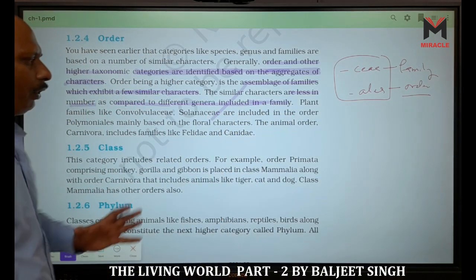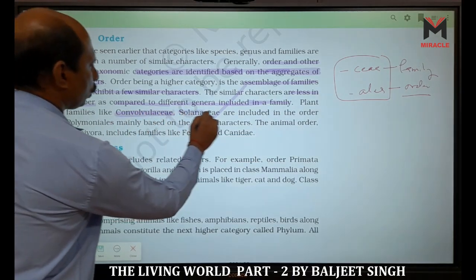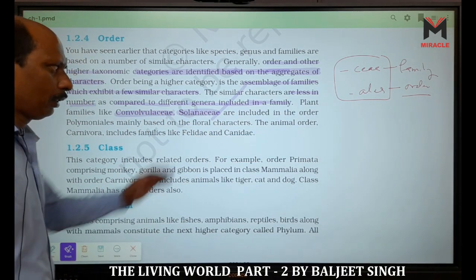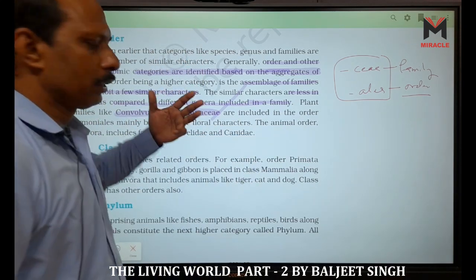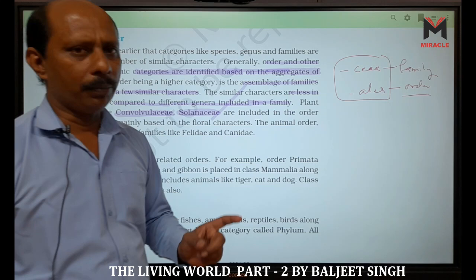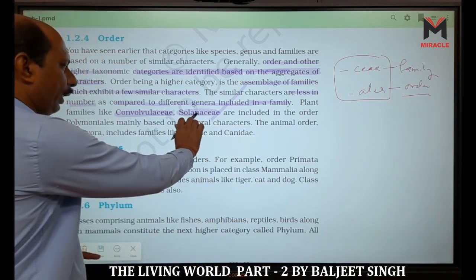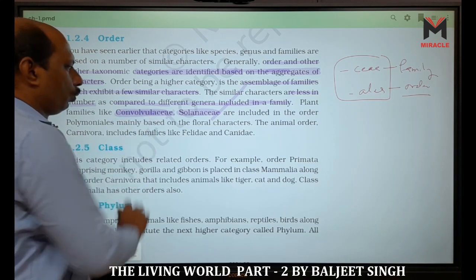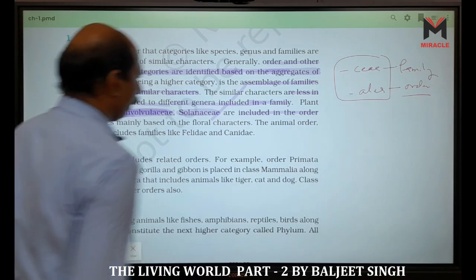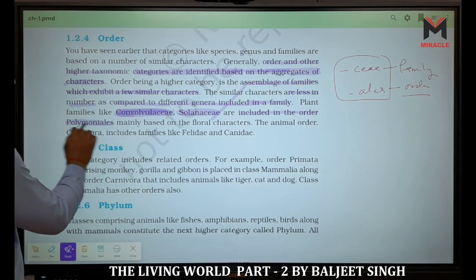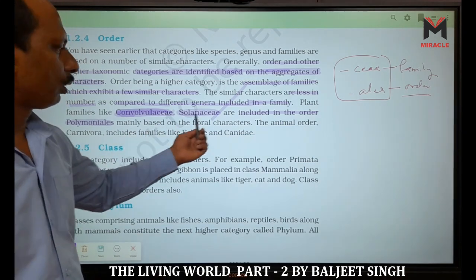For plant families, we have here two families, Convolvulaceae and Solanaceae. The Solanaceae family consists of three genera: Solanum, Petunia, and Datura. Clear? Now these two families, Solanaceae and Convolvulaceae, are included in the order called Polemoniales, named based on floral characters.